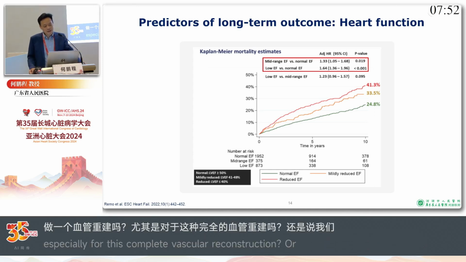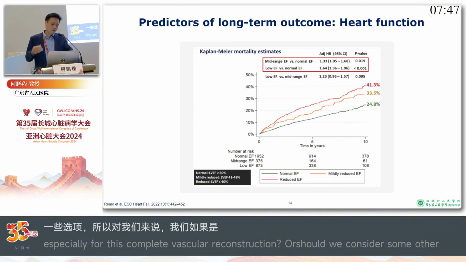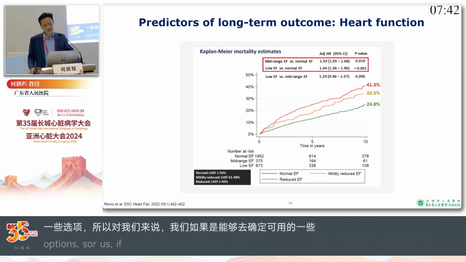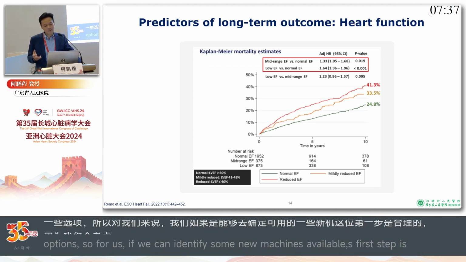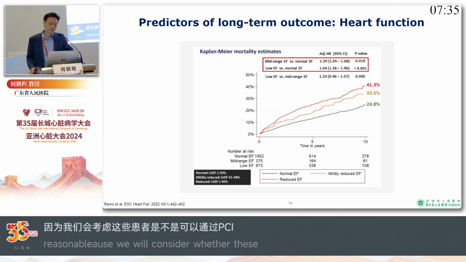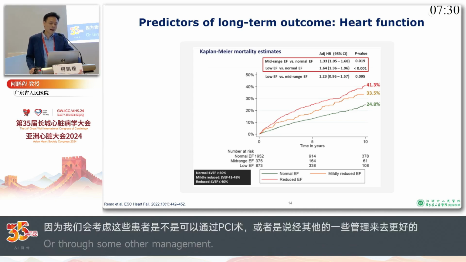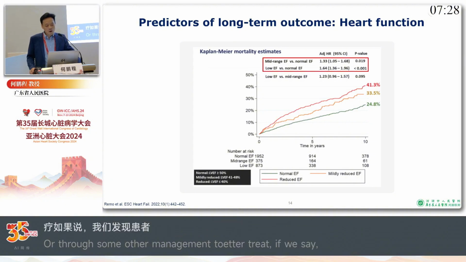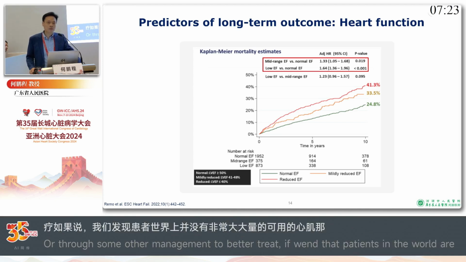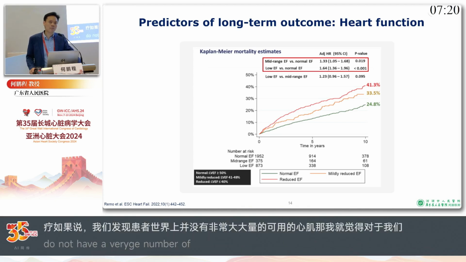I think it's reasonable for us to determine the amount of viable myocardium in the first place before we suggest the patient undergo PCI or other management. If we find that there is a large amount of viable myocardium, I think it's reasonable for us to suggest the patient undergo heart implantation rather than revascularization.